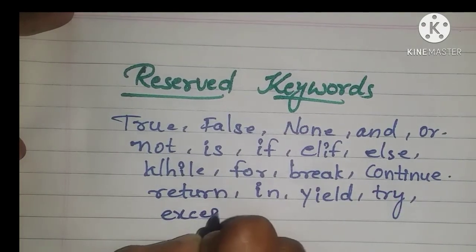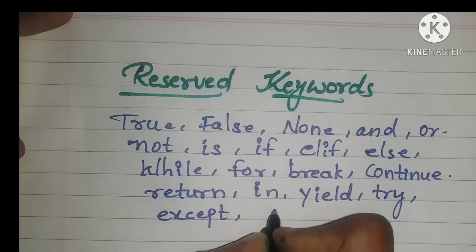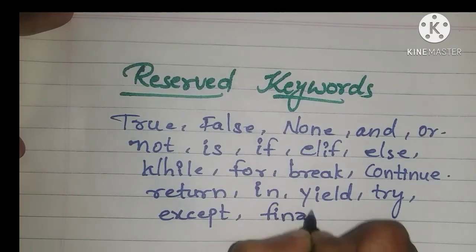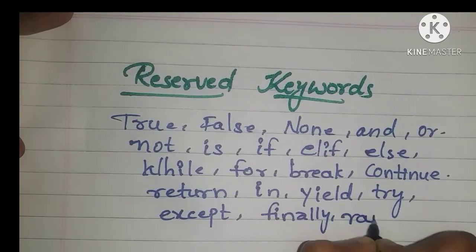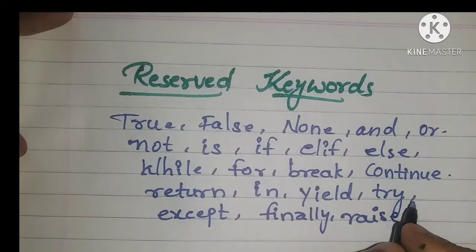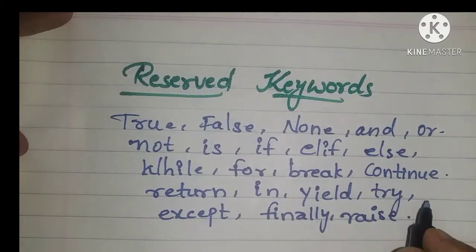This try, catch, except will come in Java too. So finally, raise. These are the reserved keywords which are there in Python.